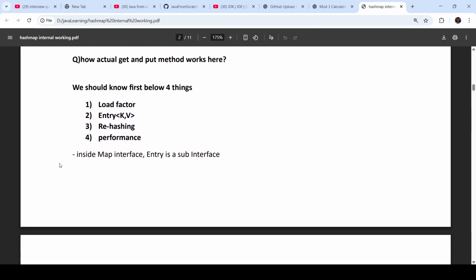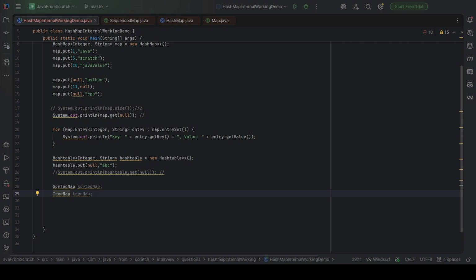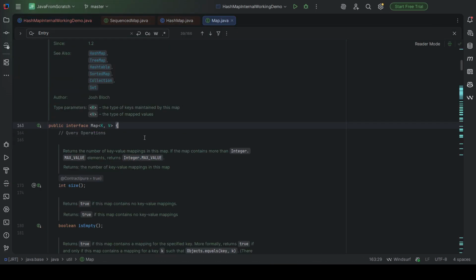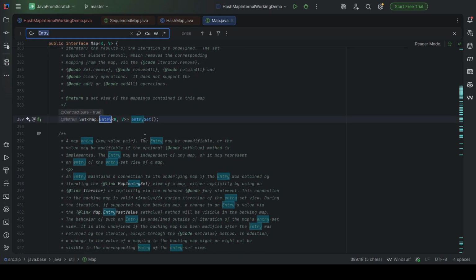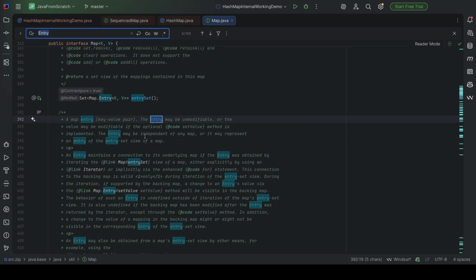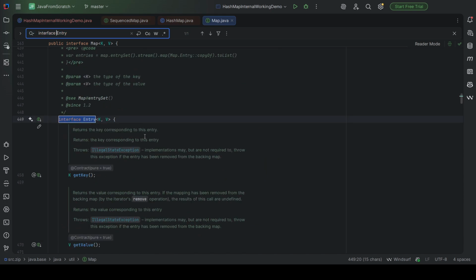Inside the Map interface, Entry is the sub-interface. If we go inside Map and find Entry, interface Entry, this is the sub-interface. Perfect.